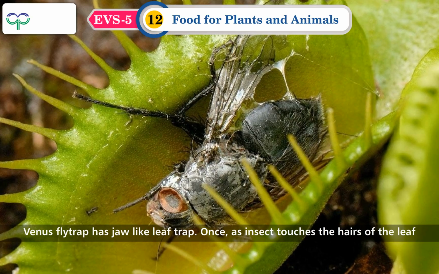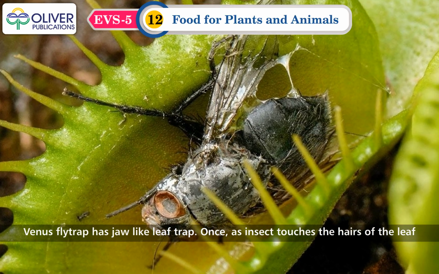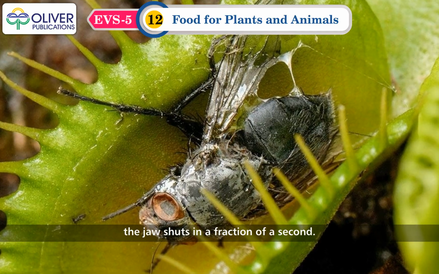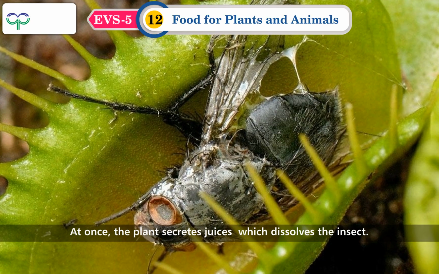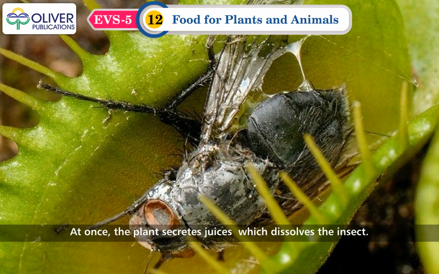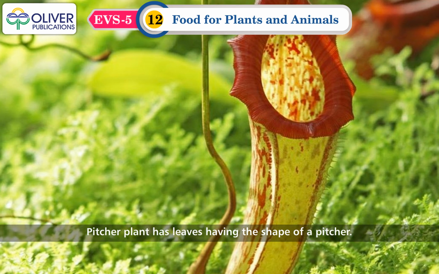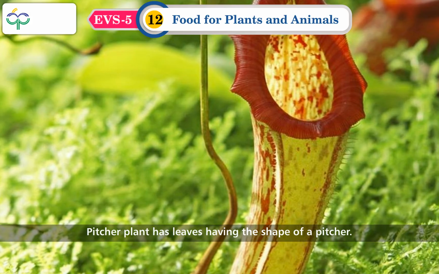Venus flytrap has a jaw-like leaf trap. Once an insect touches the hairs of the leaf, the jaw shuts in a fraction of a second. At once, the plant secretes juices which dissolve the insect. Pitcher plant has leaves having the shape of a pitcher.